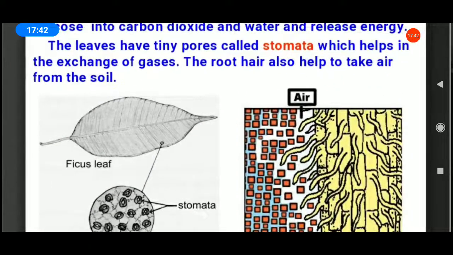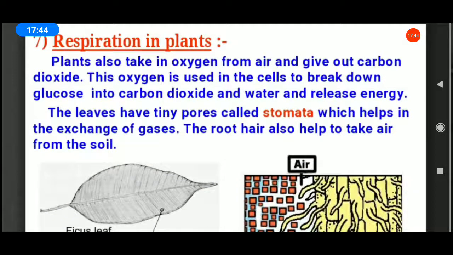Listen. Respiration in plants. Plants also take in oxygen from air and give out carbon dioxide. Oxygen is used in the cells to break down glucose into carbon dioxide and water and release energy.